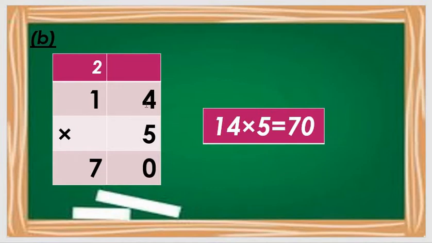So 5 4s are, or 5 1s are. First of all we do 5 4s are, then we do 5 1s are. This number multiplies first, and second this. So we do here 5 4s are 20. So 0 here and 2 as a form of carry. We put the 0 here, and 2 as a form of carry. Then after that, 5 1s are 5.